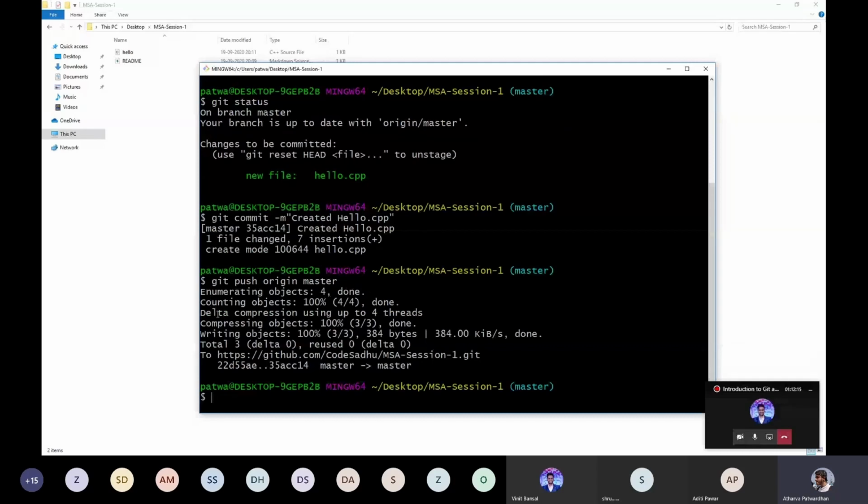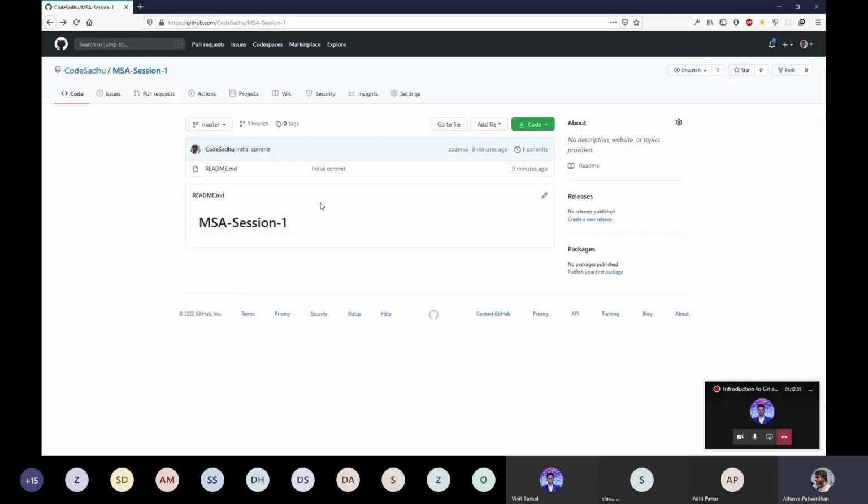Okay, so it has pushed the file, and again, this ID is the commit ID. See, this part was being shown over here. So this is the entire commit ID and master branch. So I'll just show, refresh. See, so the hello.cpp file, this was the commit message I entered, right?